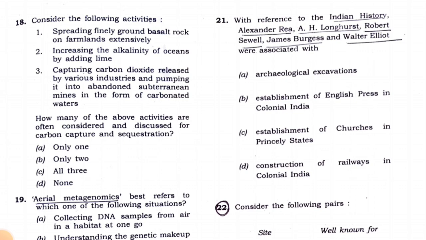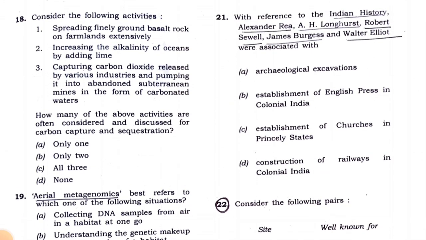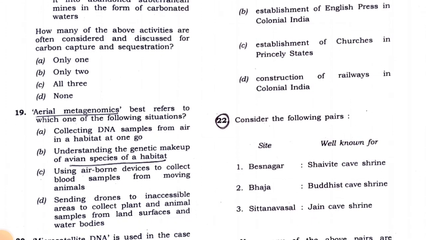If the alkalinity of oceans is increased, carbon capture can be done. Then capturing carbon dioxide released by various industries and pumping it into abandoned subterranean mines in the form of carbonated waters is also a correct statement. So the option will be C, all the three. Then you have to read this topic, carbon sequestration, and then you will understand these statements.